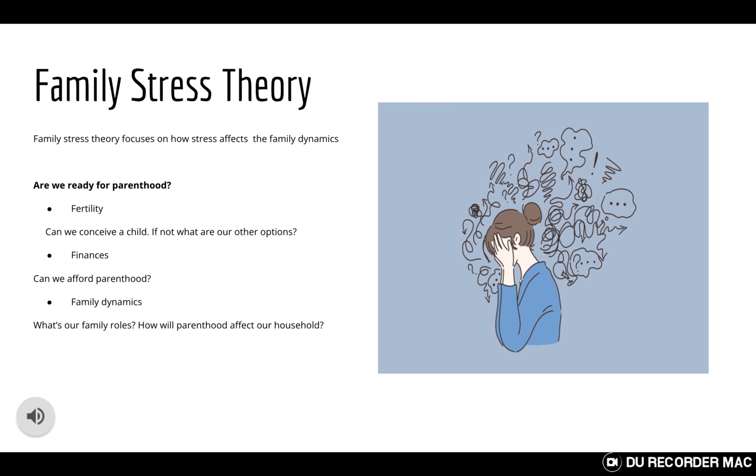And we're seeing more and more today that couples are choosing to marry later on in age and to have children later on in life. And many of them are stating that they're choosing to do this to avoid as many stressors as possible. Some people say that they would like to be a little more financially stable, a little bit more stable in their relationship, and a little bit more mature in life to be able to handle their relationships or their family dynamic, as well as handle parenthood.